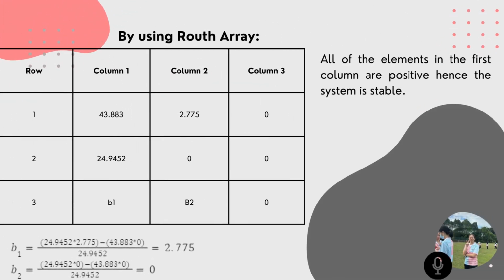So using the Routh-Hurwitz method, we put the values into the respective columns according to the Routh array, and we get the b1 value is positive. Since all the values in the first column are positive coefficients, the system is stable.